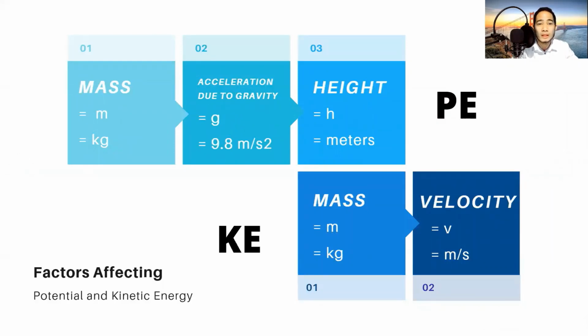Sometimes we use 9.9 up to 10 meters per second squared if it is rounded up. But of course, for our standardization, we're going to use 9.8 meters per second squared for the acceleration due to gravity.